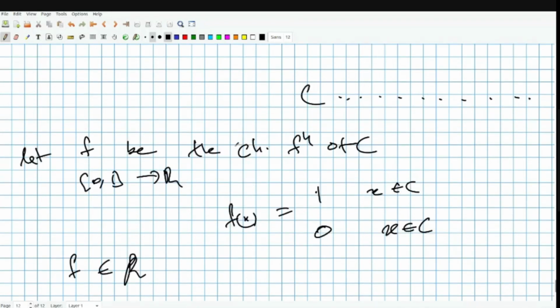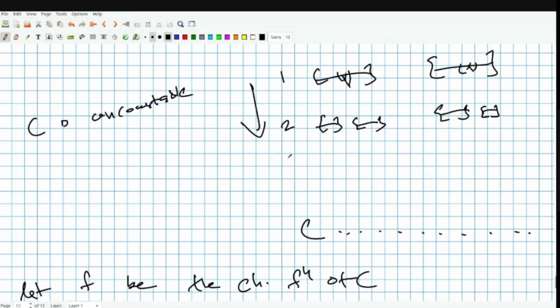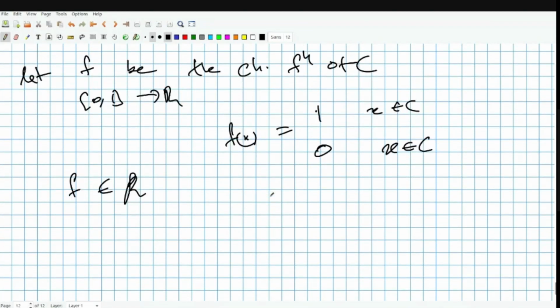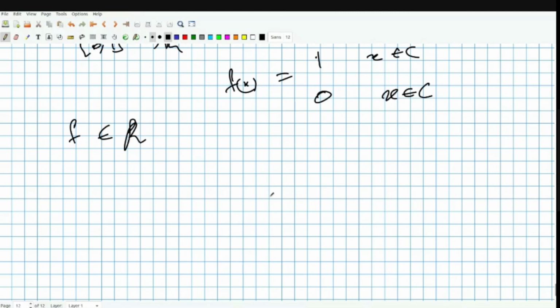It's easy to prove. You use each step, and in each step, whatever is left over, you take that as partition points and then do it. That's how we do it. I'm not going to do it because I don't have much time, so I'll end it here. If you have any doubts, you can ask.